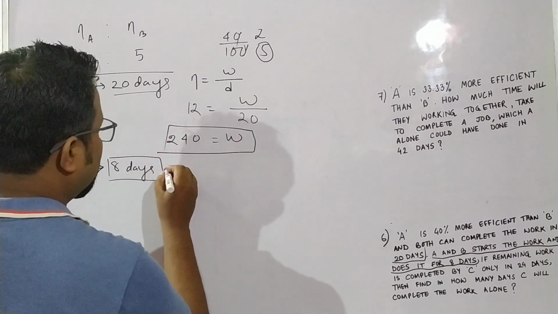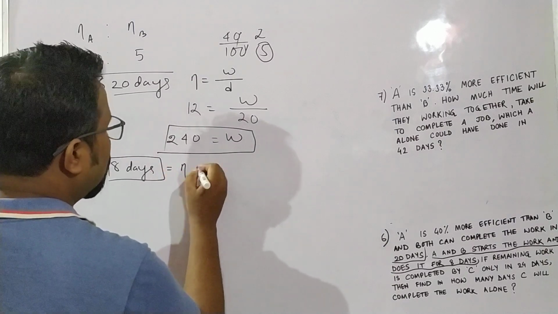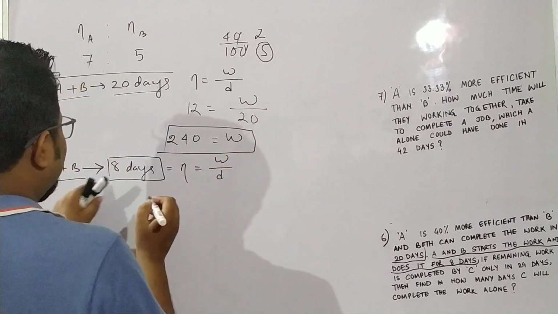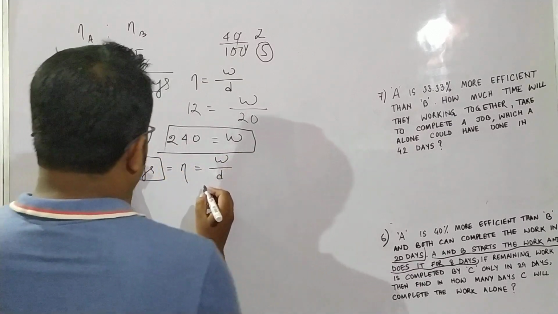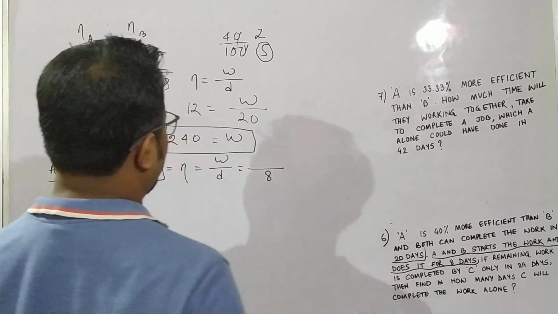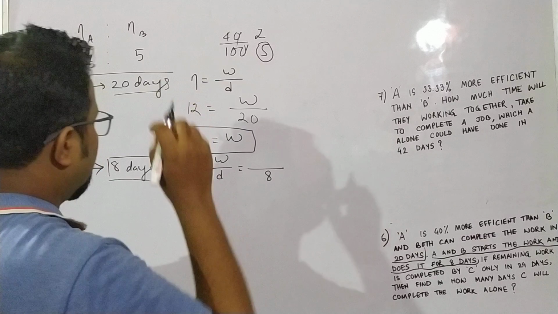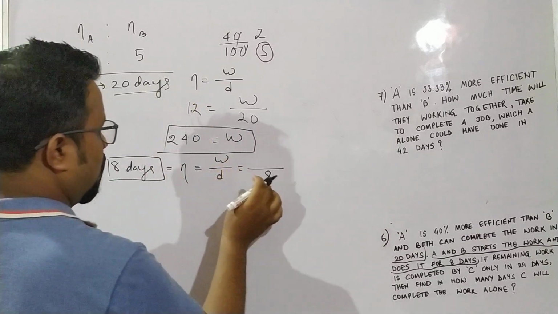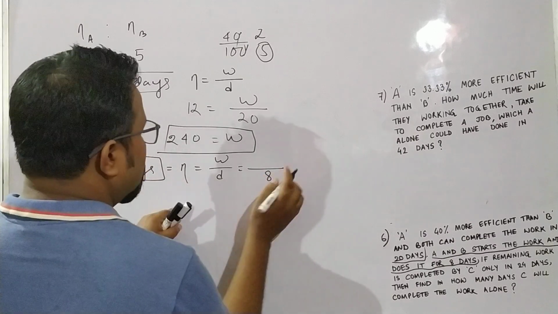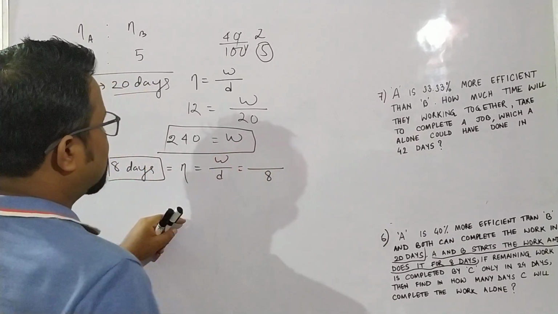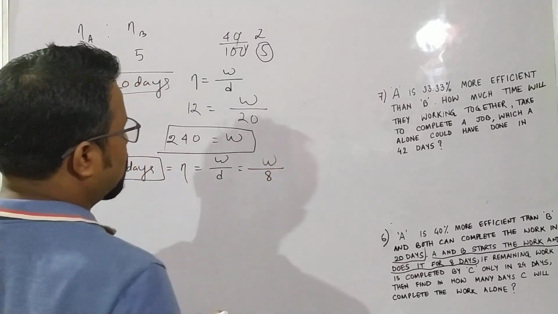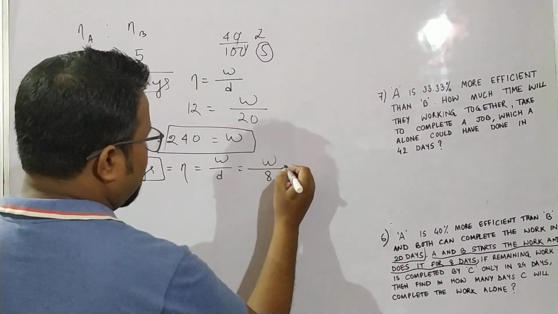For that, what do we have to do? We know efficiency is equal to work by time, the same formula, where time is D. Here the time is 8 days, since both A and B are working for 8 days.